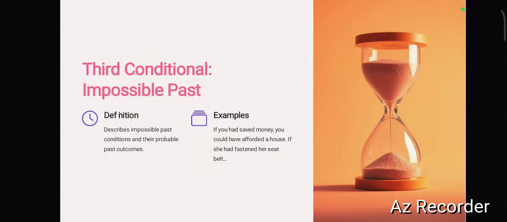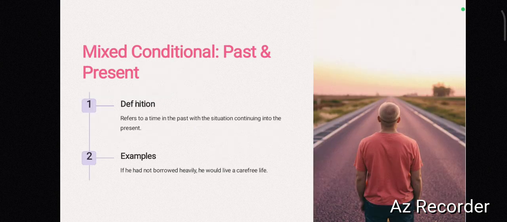Next is third conditional. Third conditional is the impossible past. If you had saved money, you could have afforded a house. But you never saved money and you never bought a house. Mixed conditional, it wavers between past and present. If he had not borrowed heavily, he would live a carefree life.